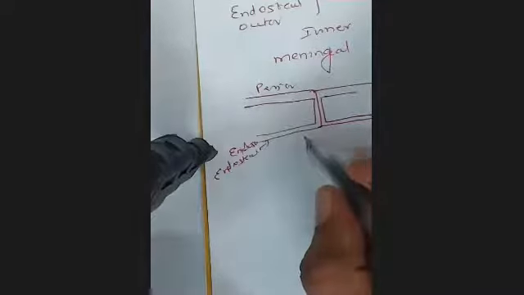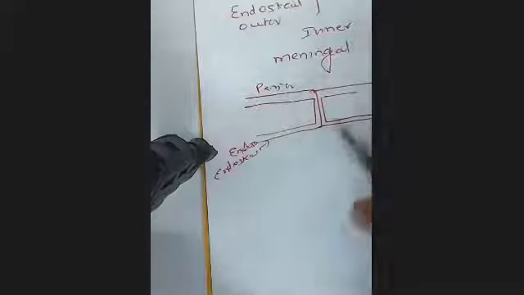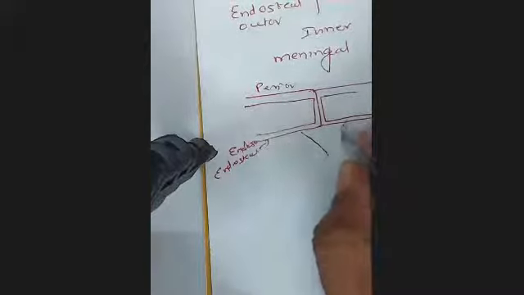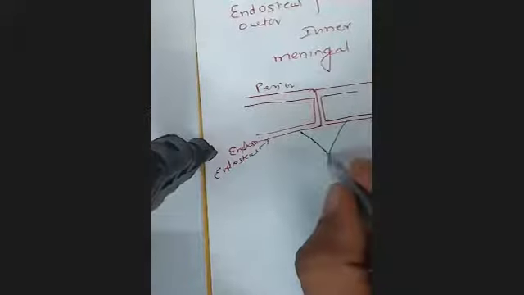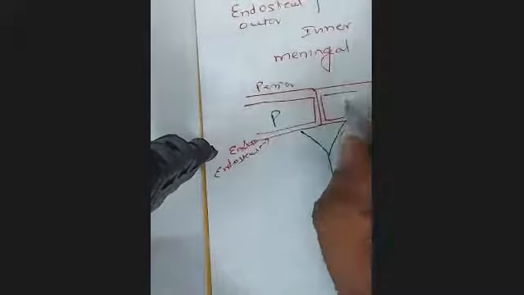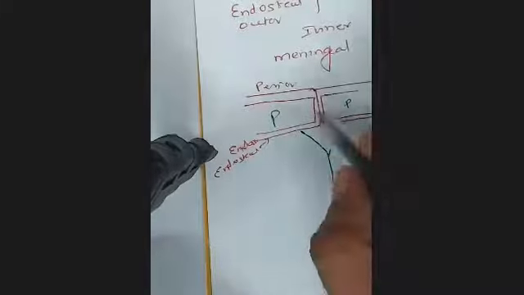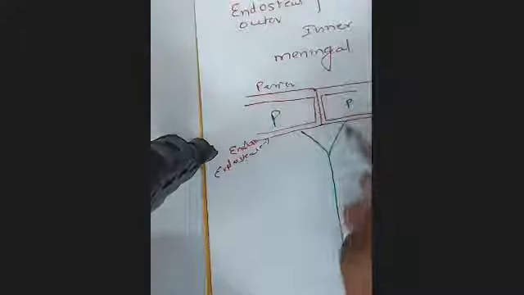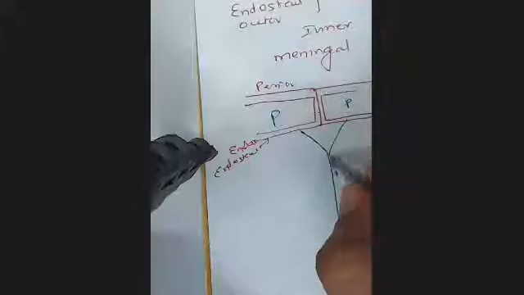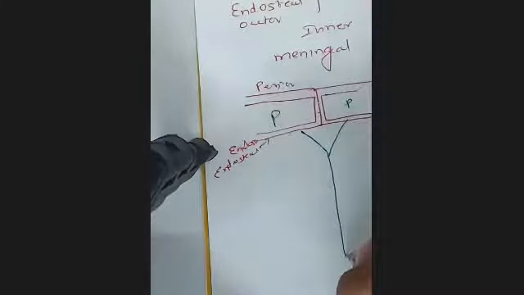Now, the meningeal layer is below the endosteal, and this meningeal layer is thrown into folds. Suppose this is one parietal bone, this is the other parietal bone, and this is the sagittal sulcus. This is the endosteal layer, and this is meningeal. So it is thrown into a fold.